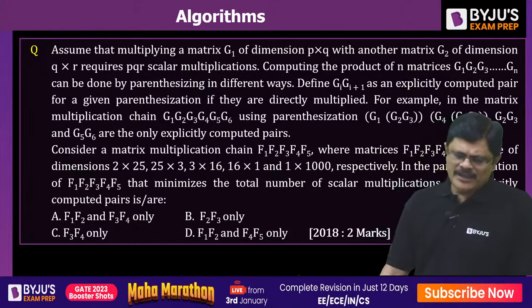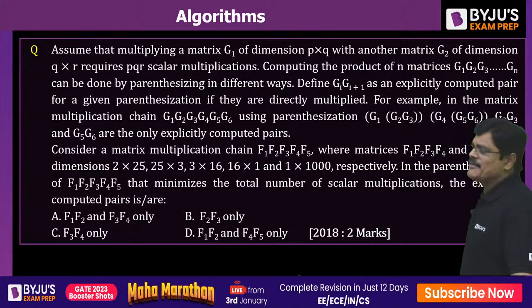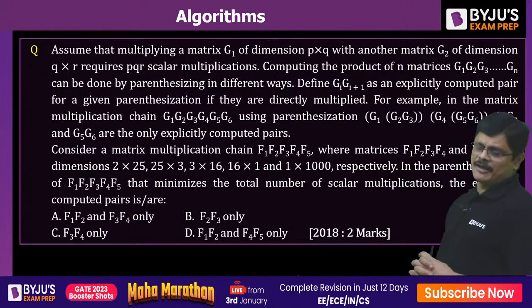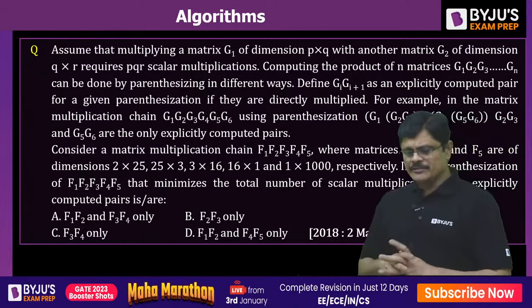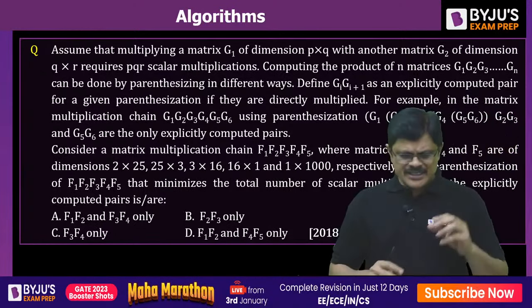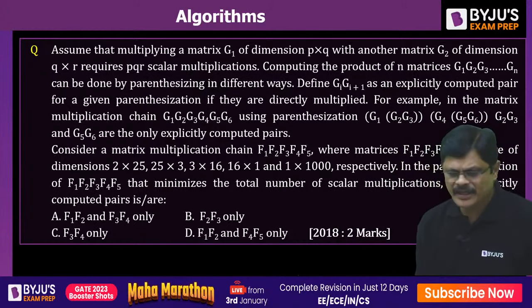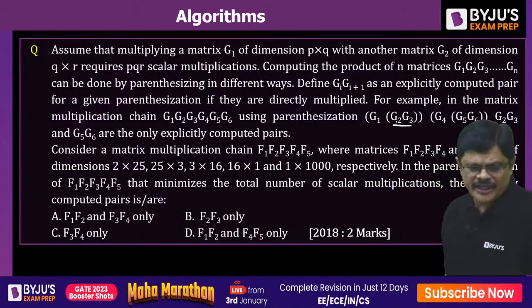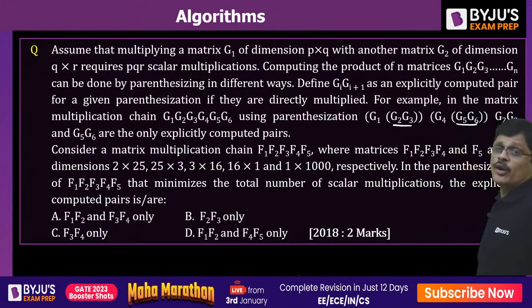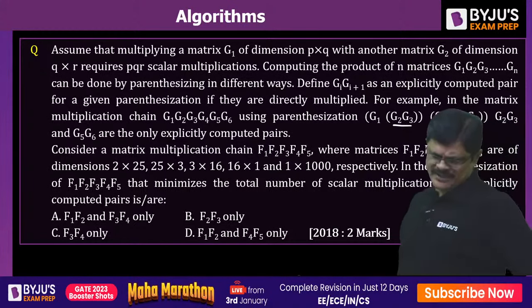For example, the matrix multiplication chain G1, G2, G3, G4, G5, G6 using parenthesization G1 into G2, G3 into G4 into G5, G6. Here G2, G3 and G5, G6 are called explicitly computed pairs, my dear friends.